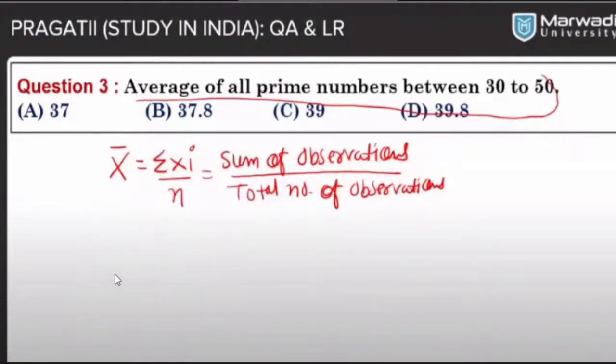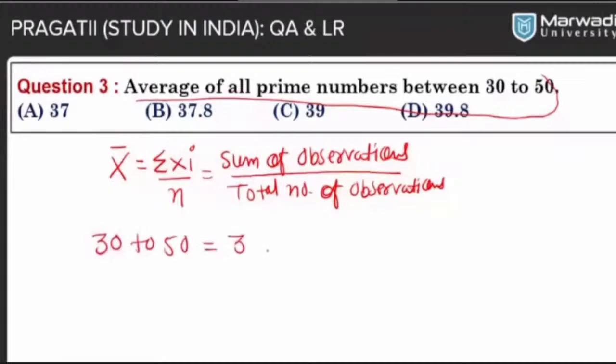We have to understand which number is called a prime number. Those numbers are called prime numbers which have exactly 2 factors: the number itself and 1. Am I right? So between 30 and 50, which prime numbers can I mention here, which have exactly 2 factors?